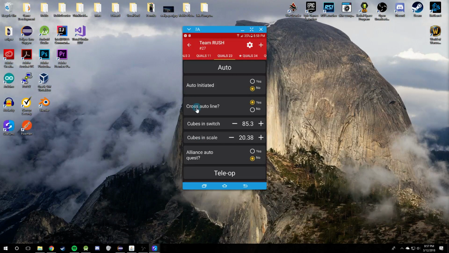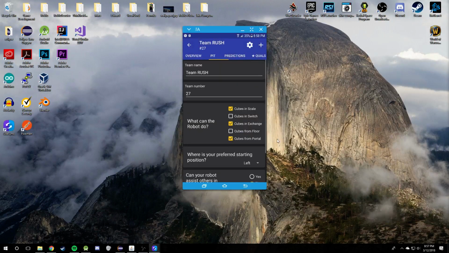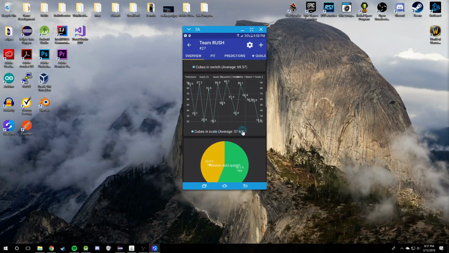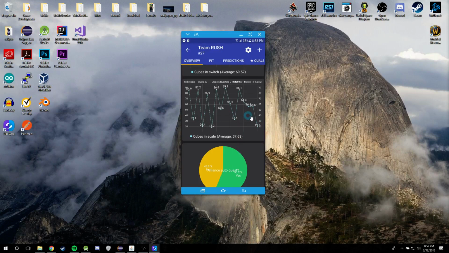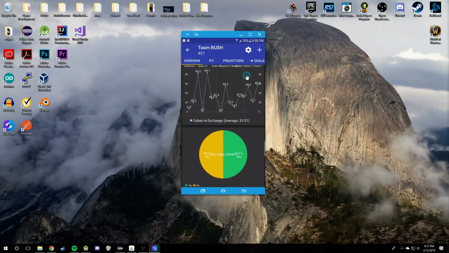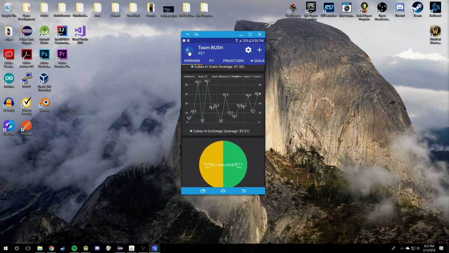One of the cool things about forms is that you specify the metric forms, and Roblu will generate analytics for you. For example, in this case, I specified a custom metric, cubes in scale, and here I'm getting a graph. If you're in the app, you can zoom, pinch, and pan around on this graph. It'll show you the average value and the breakdown values. So Roblu will generate graphs for the metric values that you have, and the overview tab gives you a snapshot of what a team looks like.